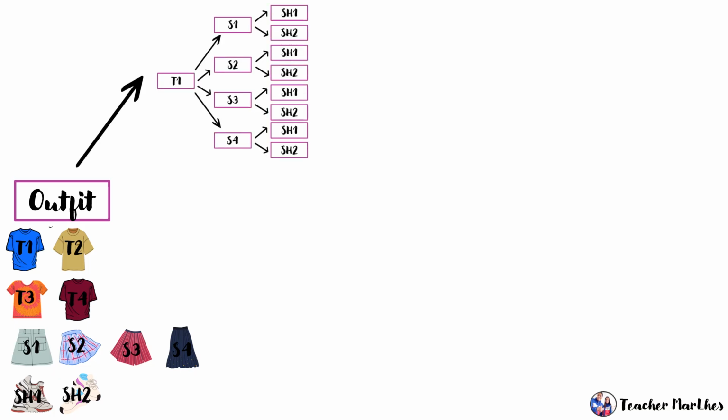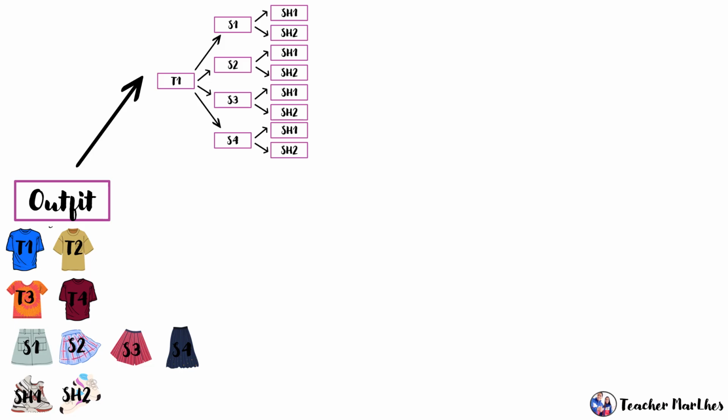So using the tree diagram, we have the outfit. Okay, so outfit, we have t-shirt number 1. Pwede natin siyang i-pair sa 4 na skirt. Kaya po pag ito-drawing siya using the tree diagram: t-shirt, sumunod ay skirt, then sumunod ay yung shoes.